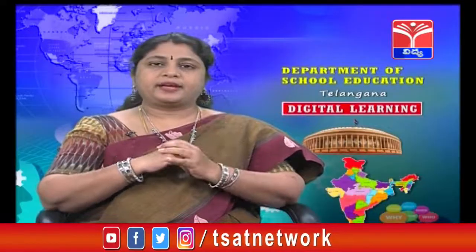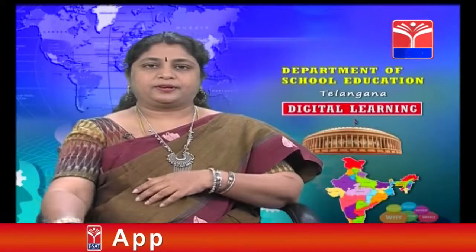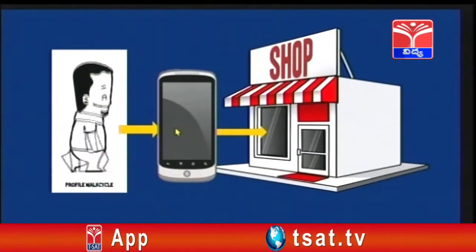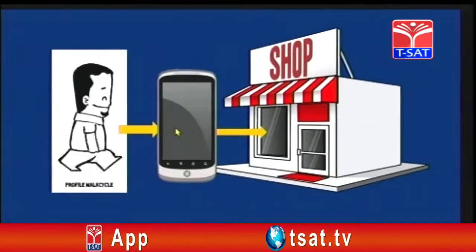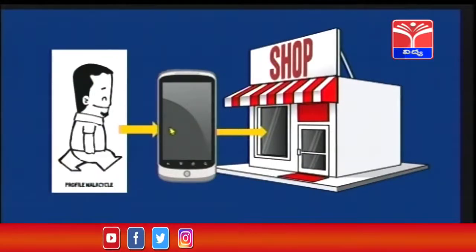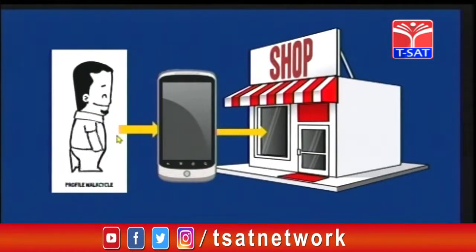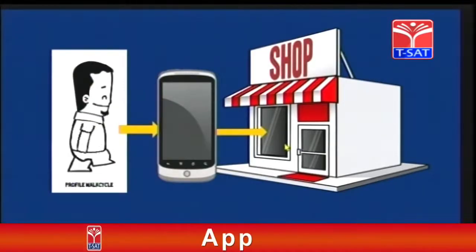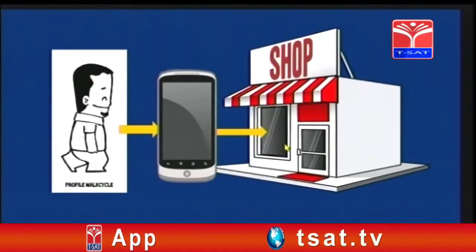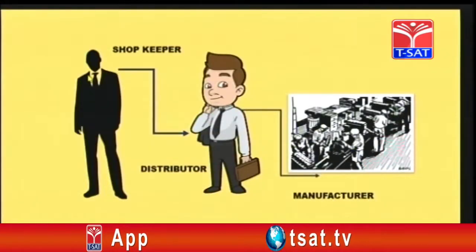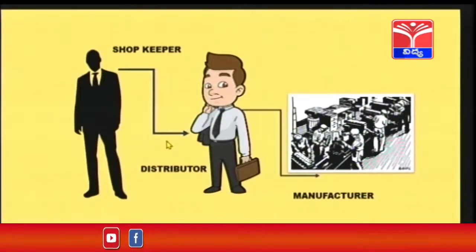Okay, let me explain this with an example, right? See, suppose a person wants to buy a smartphone. Nowadays we all are using smartphones, right? So this is a smartphone. Suppose he wants to buy a smartphone. Where does he go? He will go to a shop. Then, how does a shopkeeper get these smartphones? So, shopkeeper will purchase the smartphone from distributor.